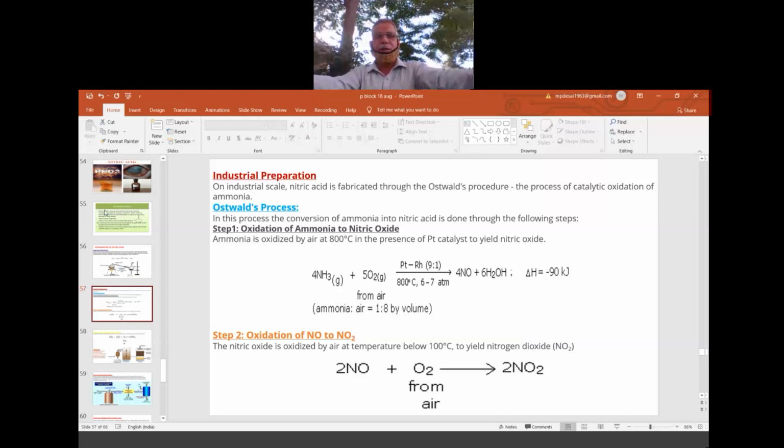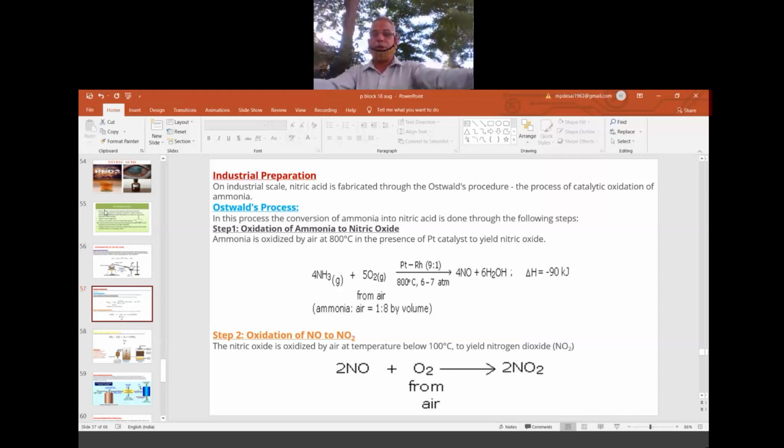Here also we have so many steps. Before step number one, the important raw material we require is ammonia. We learnt in the uses part that ammonia is used to prepare nitric acid, and now it has come. So ammonia is our raw material, the starting chemical, to manufacture nitric acid. Several steps are there. Step number one: first we convert ammonia to nitric oxide.